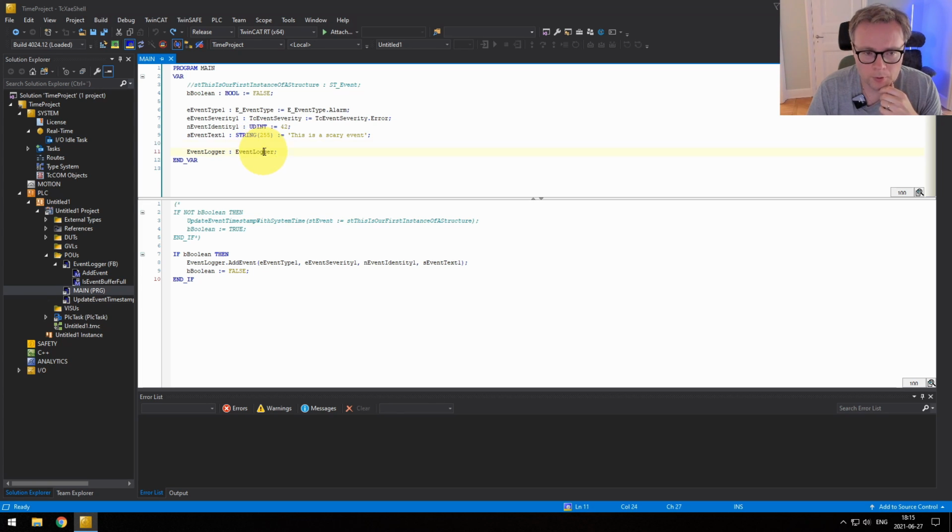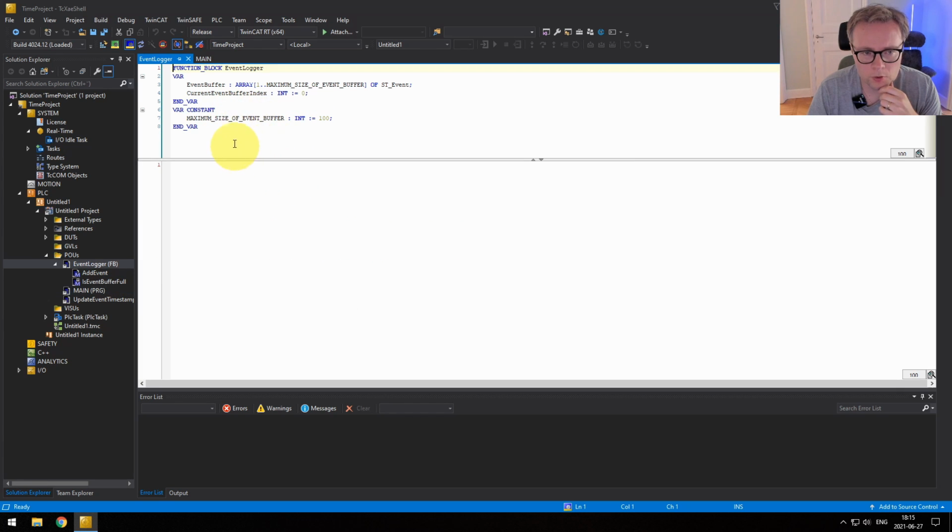But then we don't want to put the functionality of storing the events persistently in this function block, because again, we want to separate the concerns as much as possible. We want to make this code as modularized as possible. And what I want to point out here is, as a PLC developer, I want you to get into this mindset early, because we had all this development of software engineering during a very, very long time, and it's just been shown over and over again that the software is much more maintainable, and you're going to save tons of time if you try to separate the concerns as early as you can. So that's what we're going to do.